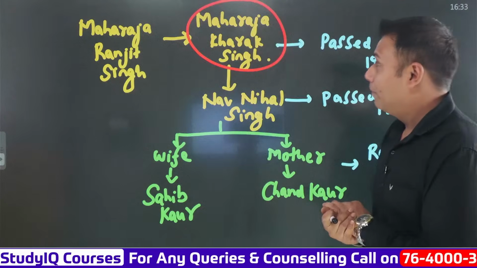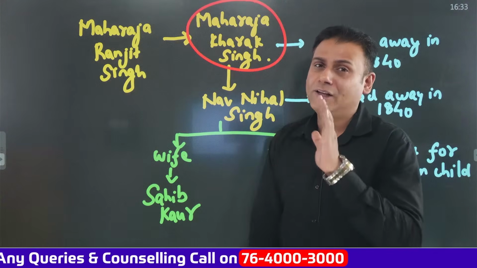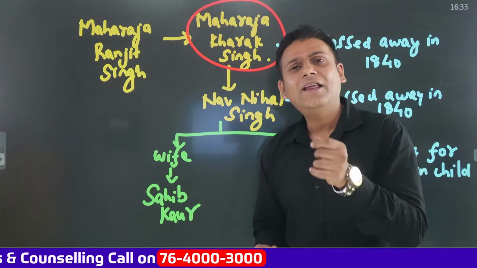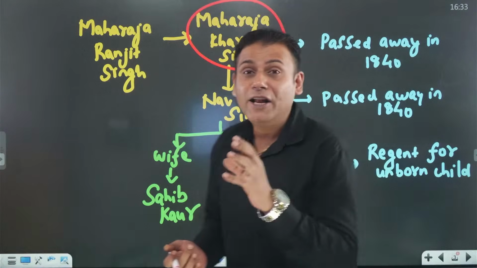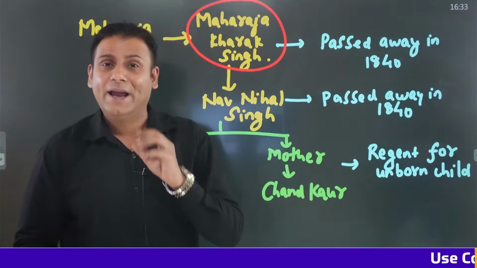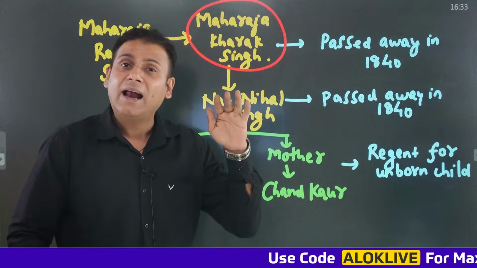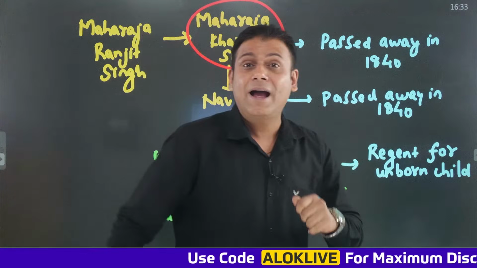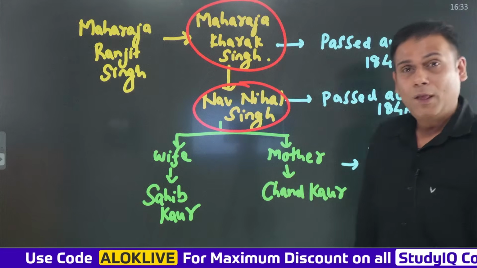Now, Maharaja Khadak Singh lacked diplomatic skills. He hardly had any interest in administration, and he was completely addicted to opium and wine. So, although he was the ruler of the Sikh Empire, the entire administration was being taken care of by his son, whose name was Navnihal Singh. Okay?